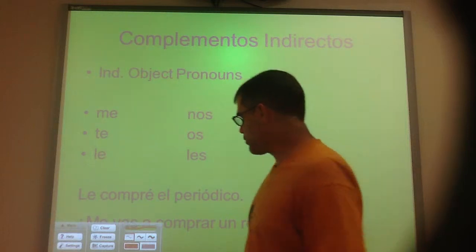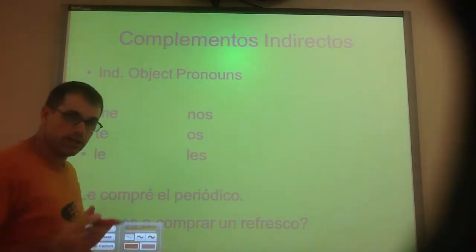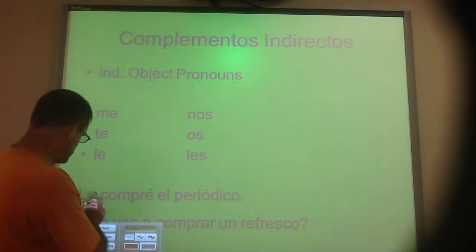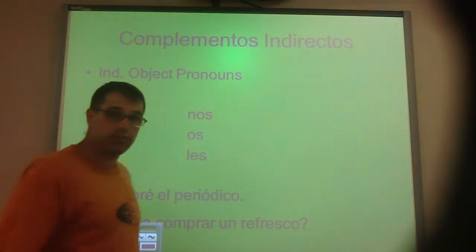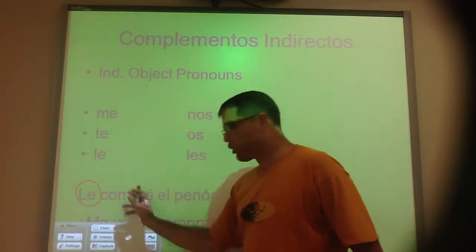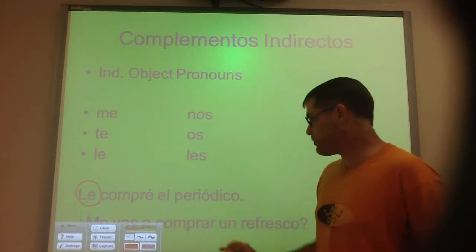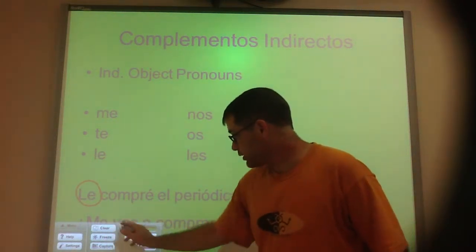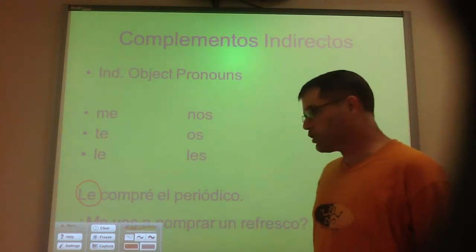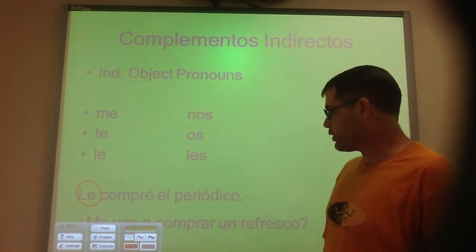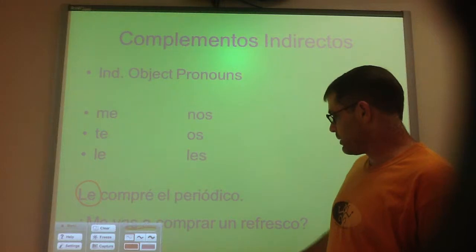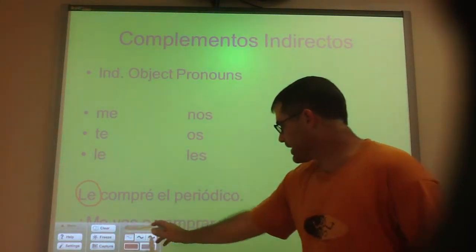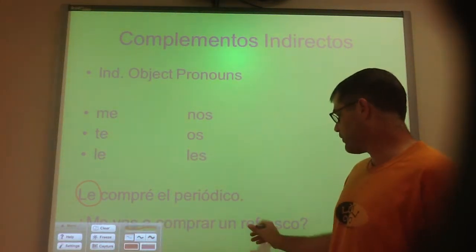Okay, so where we left off there was putting these pronouns in and where they belong in a sentence. So once again, our indirect object pronouns can go before a conjugated verb, le compré, I bought her the newspaper, or they can go after an infinitive. Like in this bottom sentence, it says, me vas a comprar un refresco.